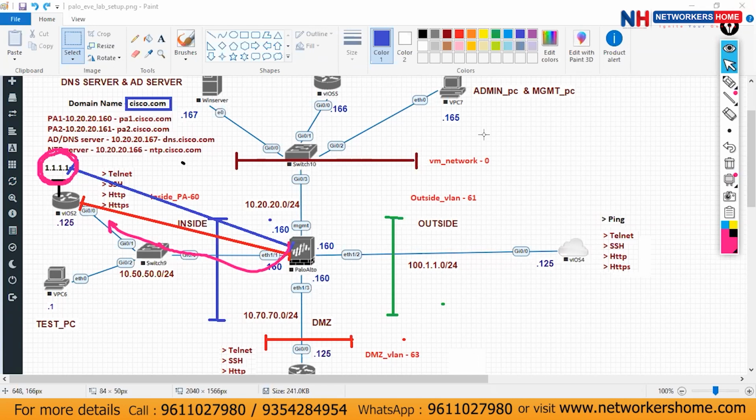How could 160 be a next hop, guys? Tell me. I'm talking about the next hop, not the exit interface. I think you should join your CCNA batch again. You are sitting in Palo Alto classes and you don't know what the next hop for a static route is. Have you completed your CCNA or not?